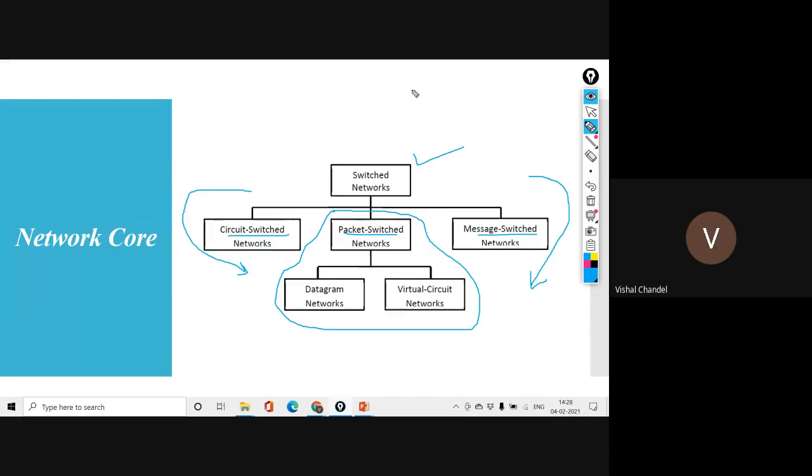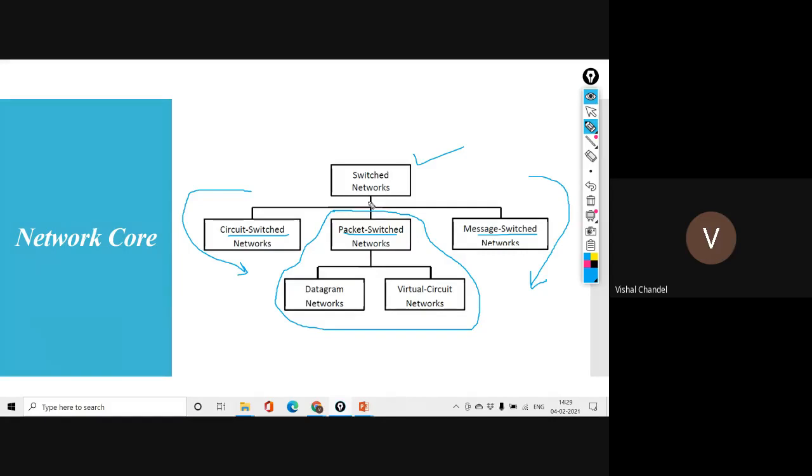So in the computer network, we are always following the concept of switching that we call the packet switch, and this packet switch follows two ways of transmission of core data inside the network, that is the datagram network and the virtual circuit network. So I think it will be clear in your mind what the network core is, and how the data is transferring inside the edge devices of the network. That mechanism, that procedure, we call the network core working.